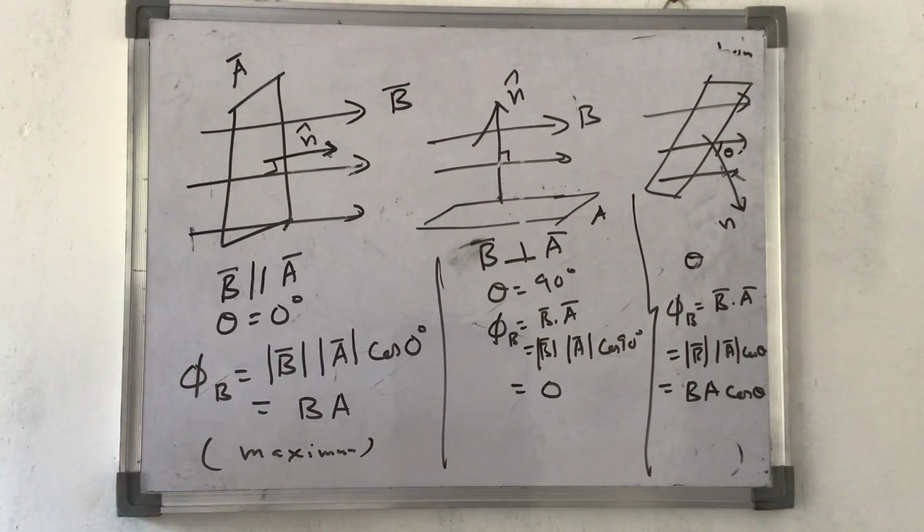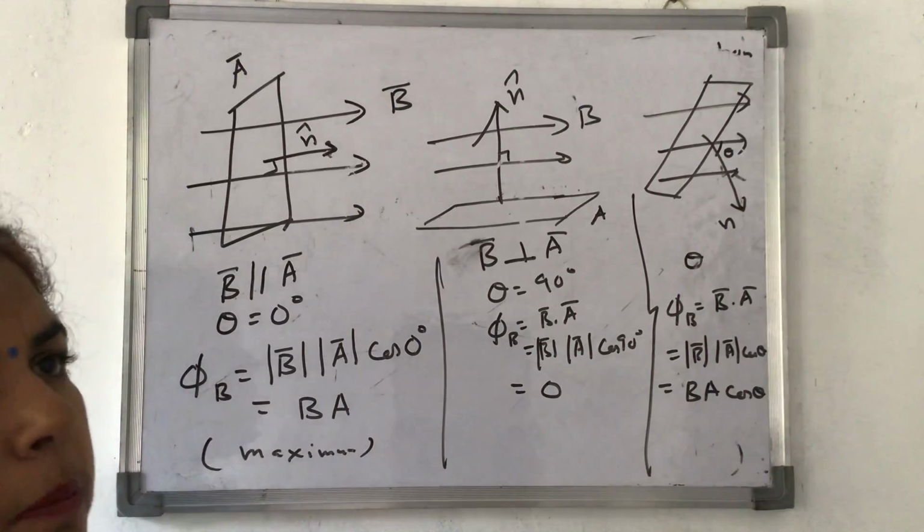I hope you have understood about magnetic flux. What is magnetic flux? Number of magnetic lines of force passing through a surface normally. Formula is B dot A. SI unit is Tesla meter square or Weber. Now one more thing. Let's come to the dimensional formula.